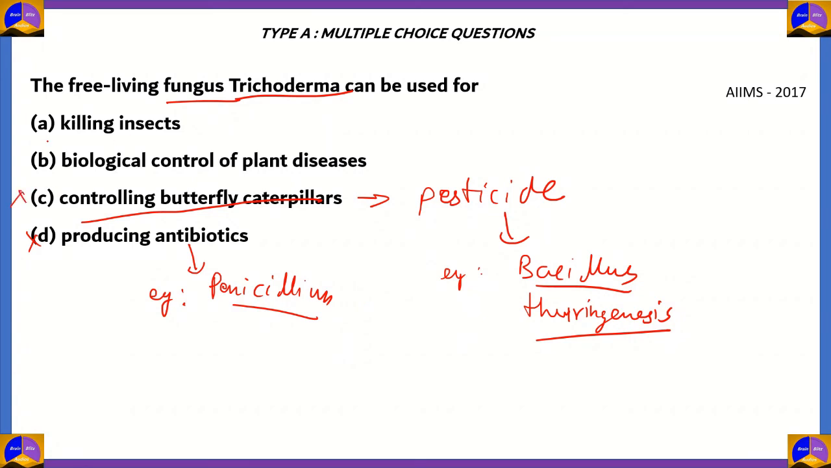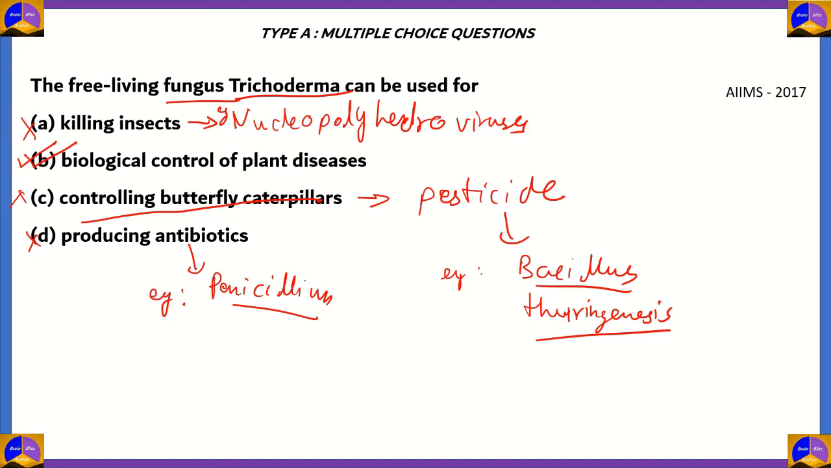If you look at option A, killing insects, there are other biofertilizers and biocompounds specifically designed for killing insects. For example, you have nucleopolyhedroviruses, which do the same job. So the fungus Trichoderma does not have the exact function for killing insects, so option A is incorrect. The right answer is option B, biological control of plant diseases.